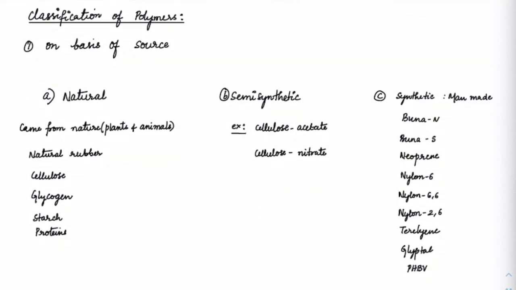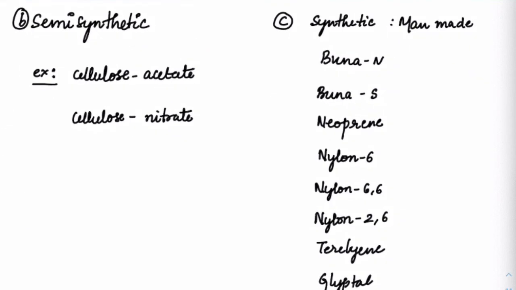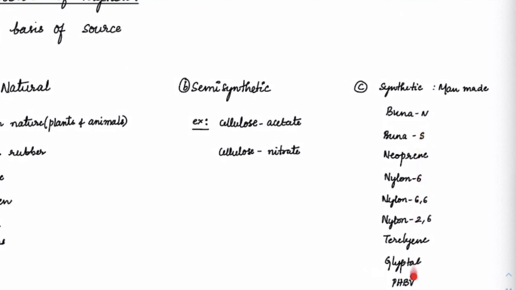Now, check out how we can classify polymers. Polymers can be classified on the basis of source, whether they are naturally occurring, semi-synthetic, or completely man-made, synthetic. All of these examples which we have learned, Buna N, Buna S, neoprene, nylon 6,6, terylene, glyptal, PHBV, are all man-made.